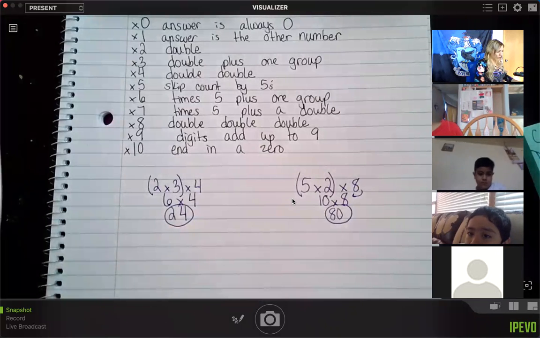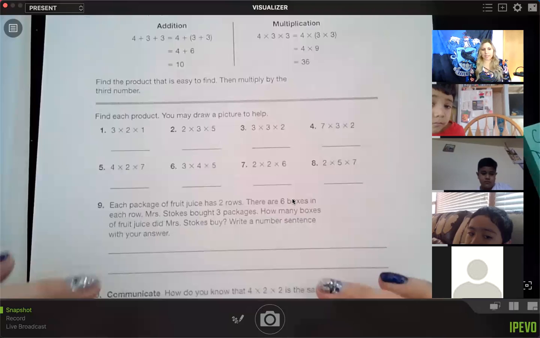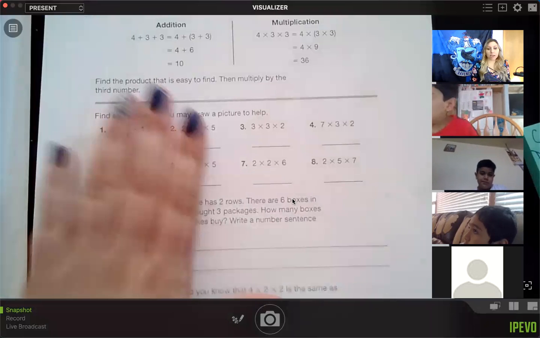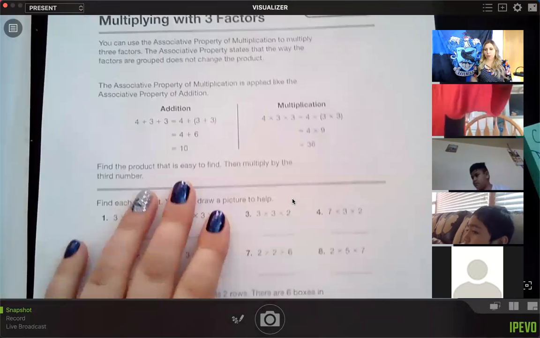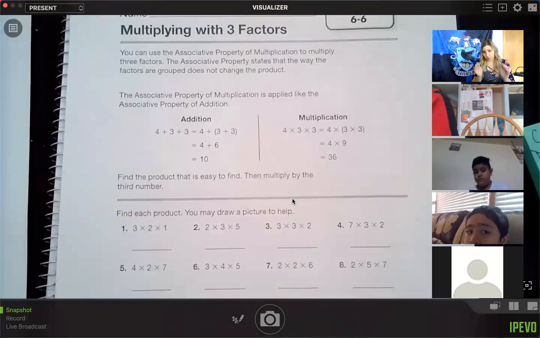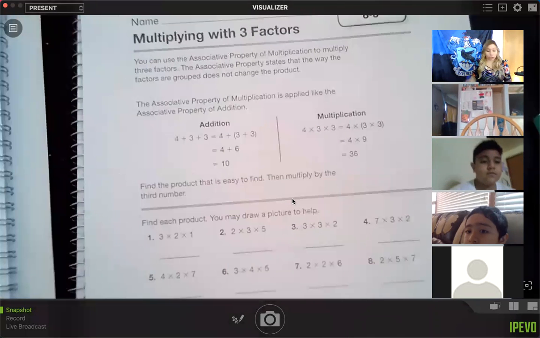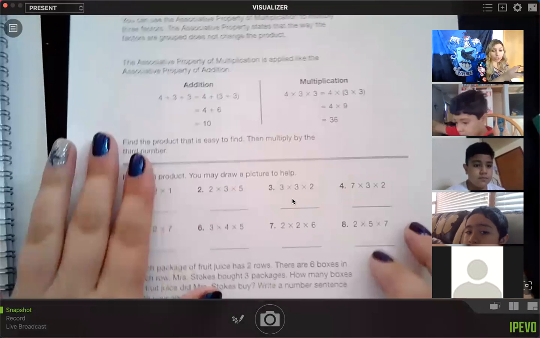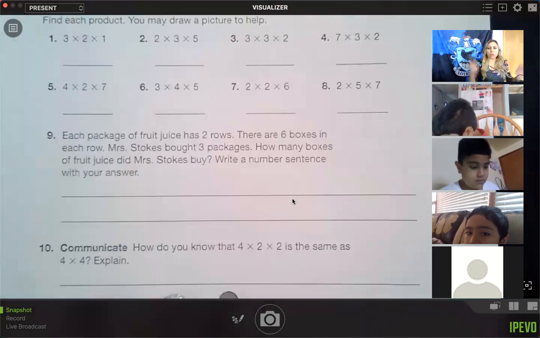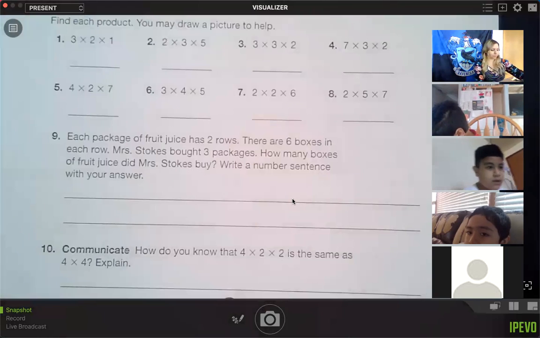Okay. Here is our reteach for today. This is assigned on Seesaw, or you may have it in a packet, or you might have both. So at the top, it reminds you about our associative property that we just talked about. That says you are grouping things together, but you get to choose the order you group them in. It does not matter which order you group it in. So we're going to focus on the bottom half. The top is just a reminder of why we're doing it this way.